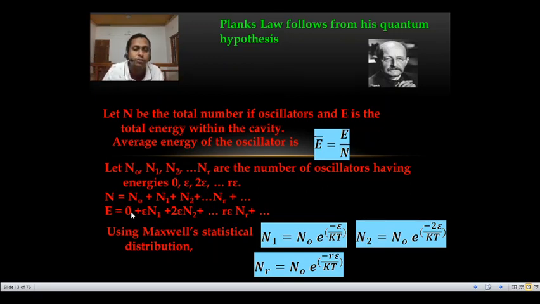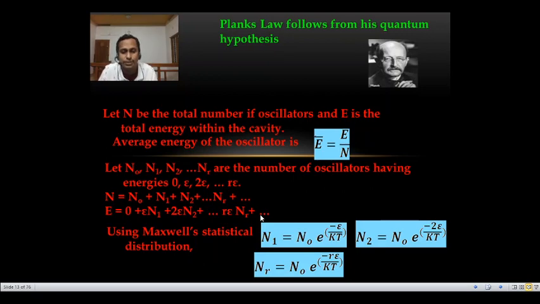Just like that, the total energy radiated from this black body is n0 into 0, which is 0 itself, plus n1 into epsilon, that is epsilon n1, plus n2 into 2 epsilon, that is 2 epsilon n2, plus n3 into 3 epsilon, that is 3 epsilon n3, etc. up to r epsilon into nr.